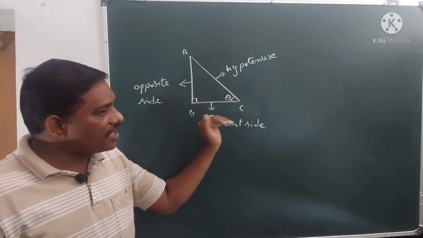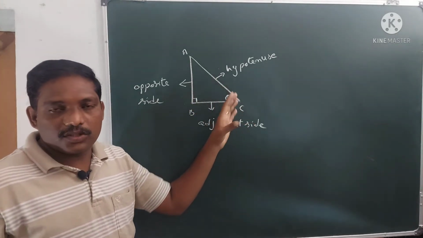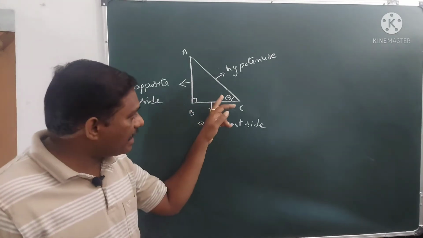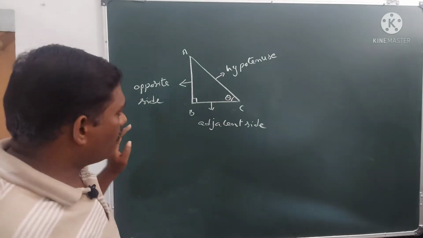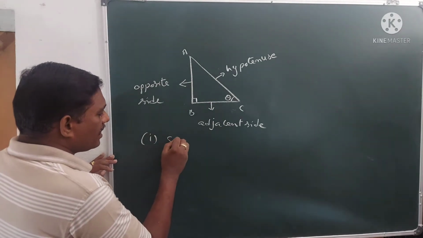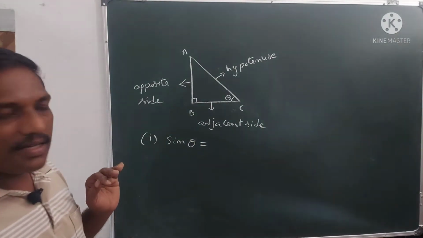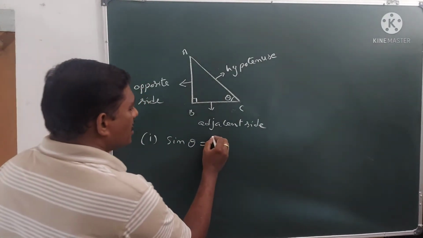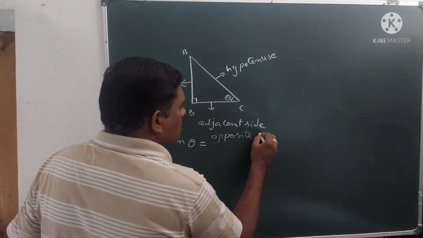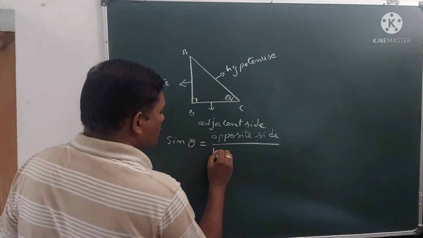So it is a constant. If you change the angle, then the ratio will change. So this trigonometric ratio depends upon the angle. That is called the sine ratio. We write it as sin theta. Sin theta is equal to opposite side by hypotenuse.